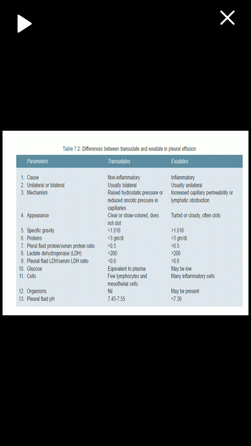Less protein ratio, that is pleural fluid protein to serum protein ratio, and less LDH, that is pleural fluid LDH to serum LDH ratio, in transudate, whereas everything is high in exudate. Glucose is equivalent to plasma in transudate, and here it is low. Transudate usually has few cells, and these are few lymphocytes and mesothelial cells, whereas exudates always have inflammatory cells like neutrophils and eosinophils. Organisms are nil in transudate, whereas in exudate organisms are present when you do gram stain and see under the microscope.